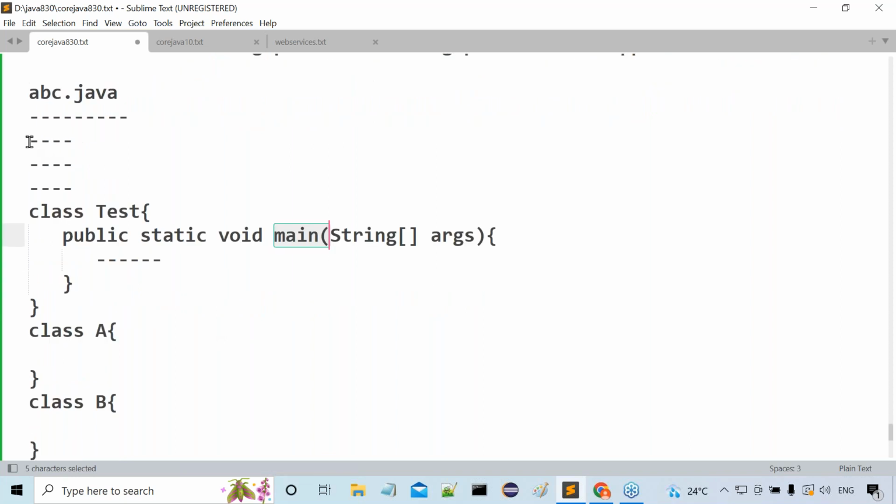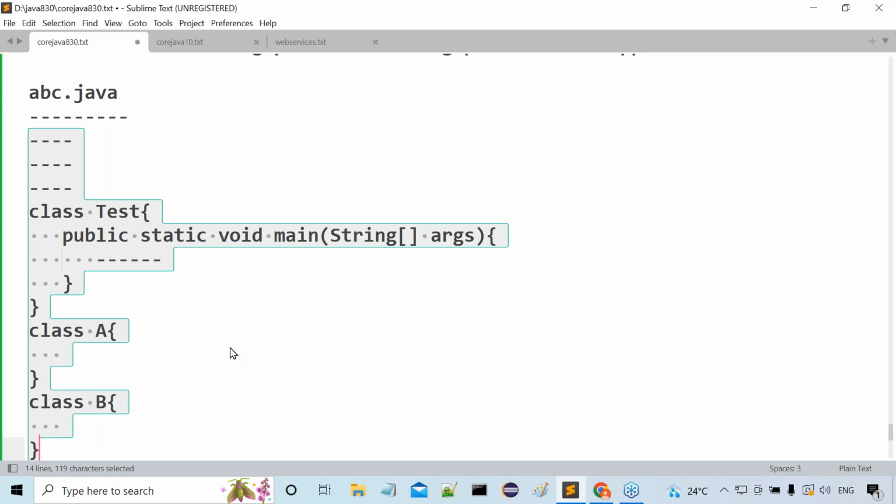But when we compile abc.java, the compiler starts compilation from the starting point of the file to the ending point of the file. Compilation moves from the start of the file to the end, but execution of the program is done by JVM from the main method onwards. The starting point of application execution is the main method. Even though we've written 100 lines of code before the main method, that doesn't matter. JVM will come directly to the main method and execute its content directly. So this is the flow of execution. We can understand it clearly.